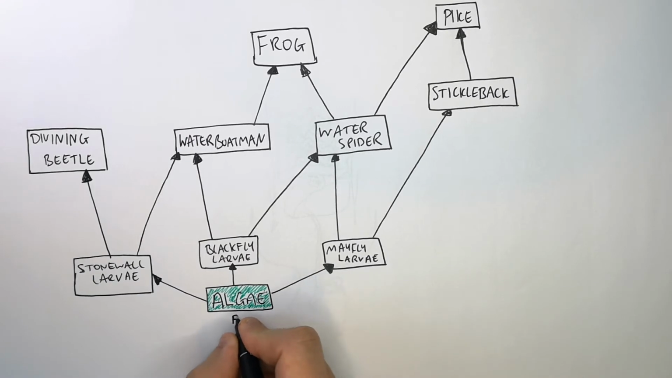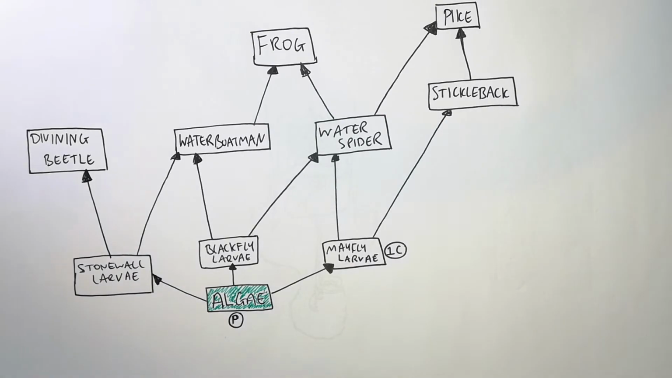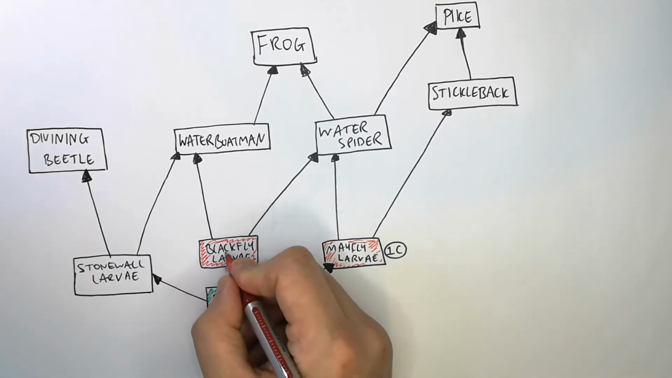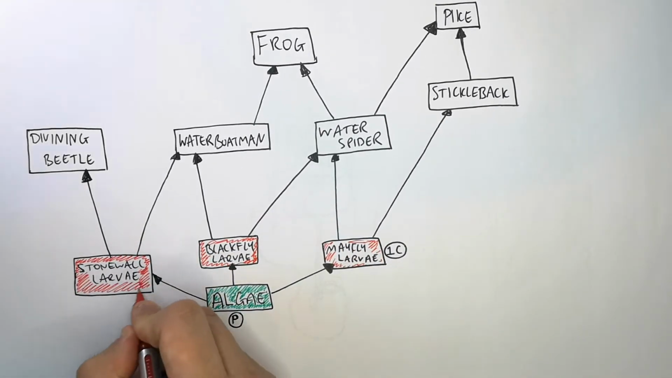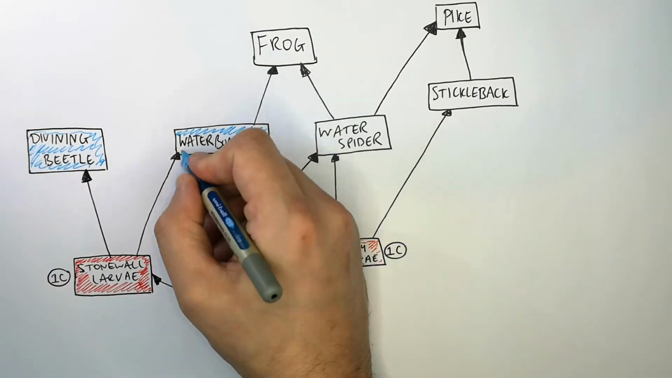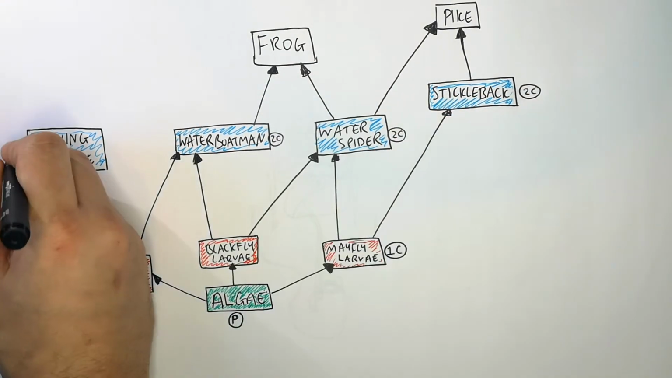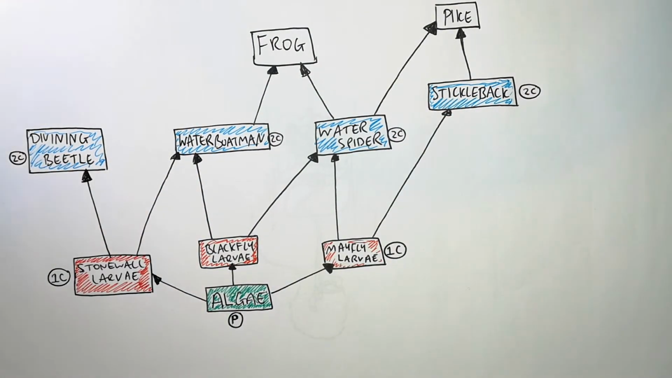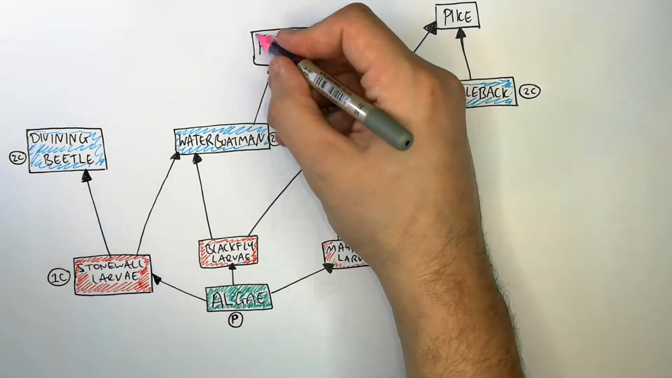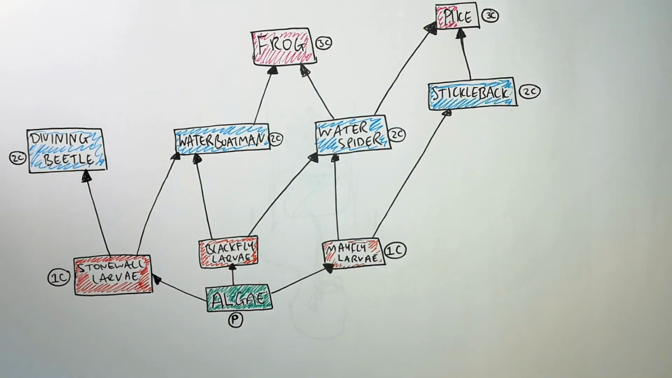So the algae is the producer. It is also the first trophic level. The mayfly larvae, the black fly larvae, and the stonefly larvae are all primary consumers. They are also the second trophic level and are herbivores. Diving beetle, water boatman, water spider and stickleback are the secondary consumers and the third trophic level. These are all, in this case, carnivores, as they are eating other animals. The frog and the pike are, in this case, tertiary consumers at the fourth trophic level and are carnivores.